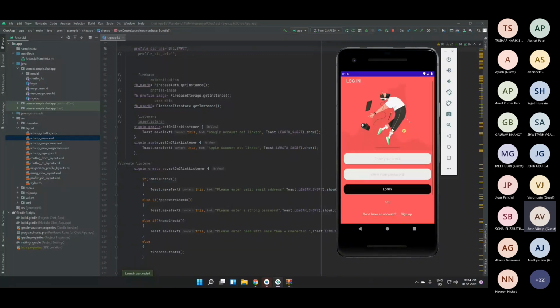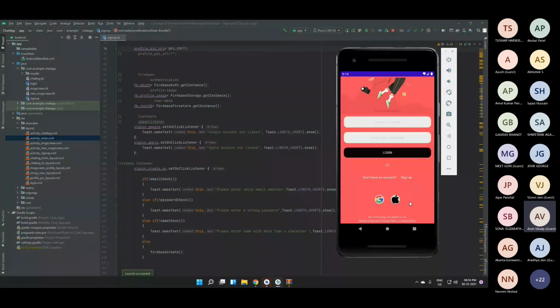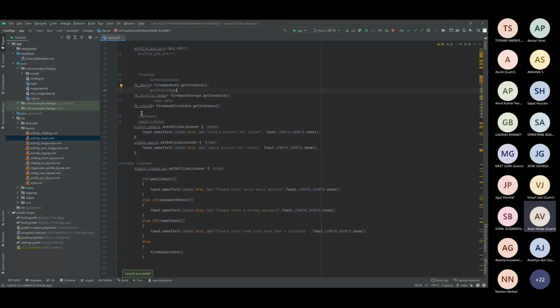Okay, so let's start with this basic app. It actually took me over 2 to 3 weeks to develop. I have also used some external libraries, for example Picasso, for uploading the profile picture, and the Groupie adapter. I will explain this if you all know about the recycler view, which is normally used to display contents and is much more memory efficient. Let's start with the login.